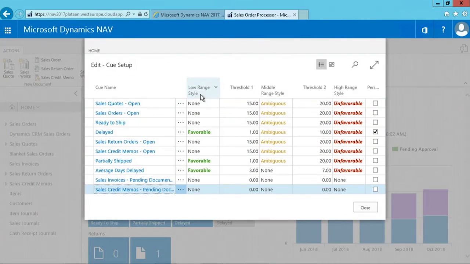Also notice that not all queues have a favorable low range style. And it is of course also possible to only assign the middle range and the high, or to only assign low and middle range, or low and high, and so on. So you can assign each combination of these 3 range styles as you want.